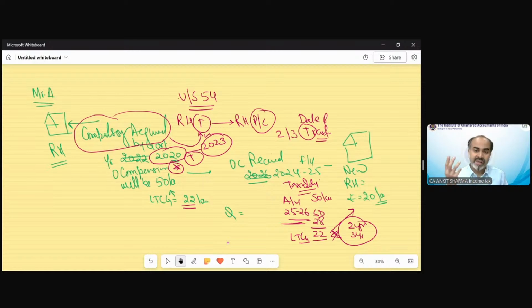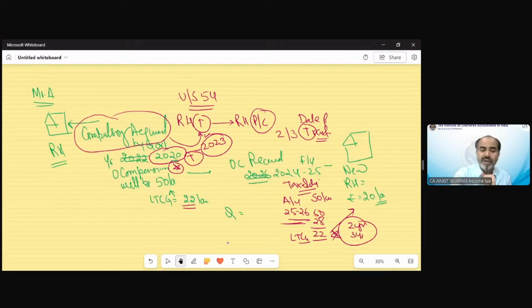So the assessee, even if he wants to purchase within time, up to the due date of ROI, the residential house of 20 lakh rupees, he cannot claim the exemption because section 54 will say it should be within 2 years or 3 years from the date of transfer. And the transfer in this case would be in 2020. So that would be a problem in case of compulsory acquisition, conversion of capital asset, destruction of asset, in those cases in which the transfer year and chargeability year are different.